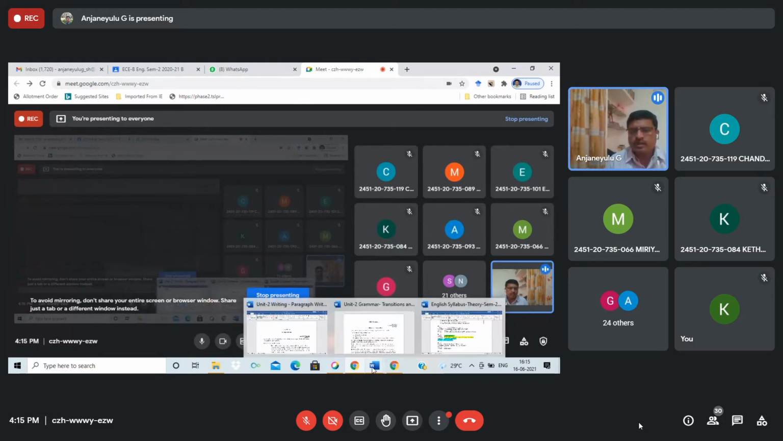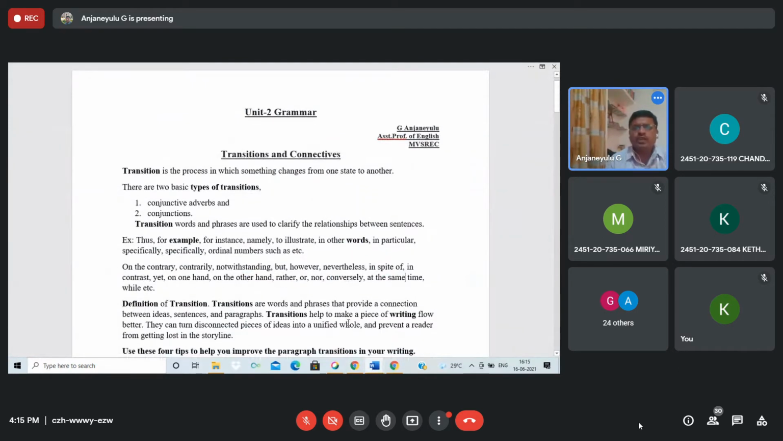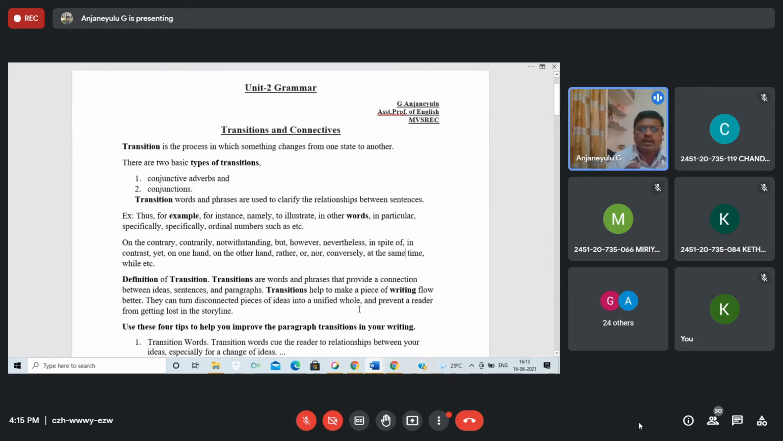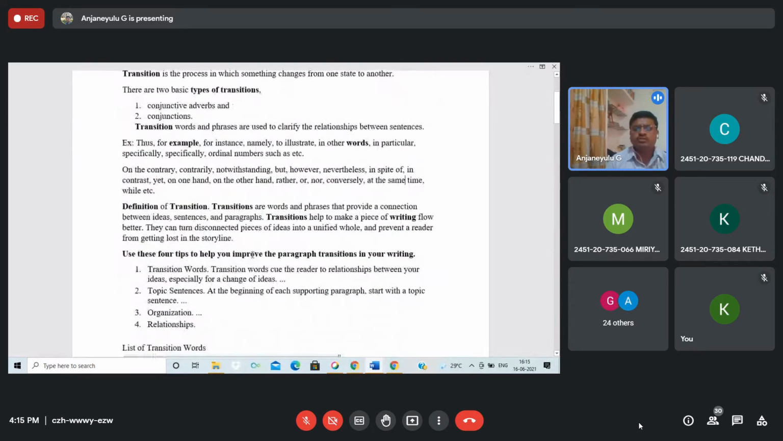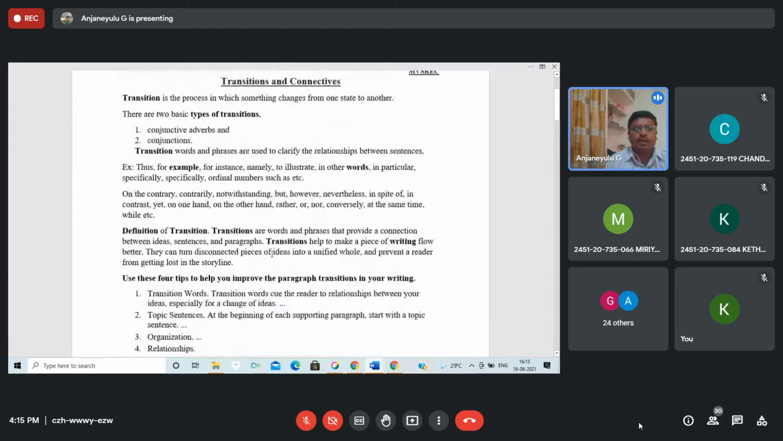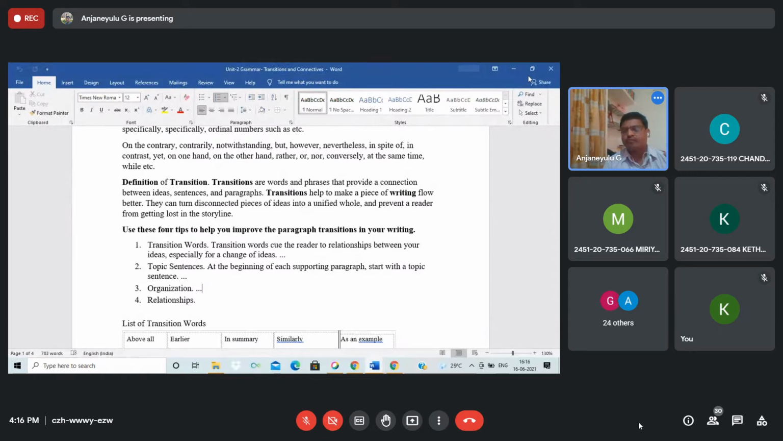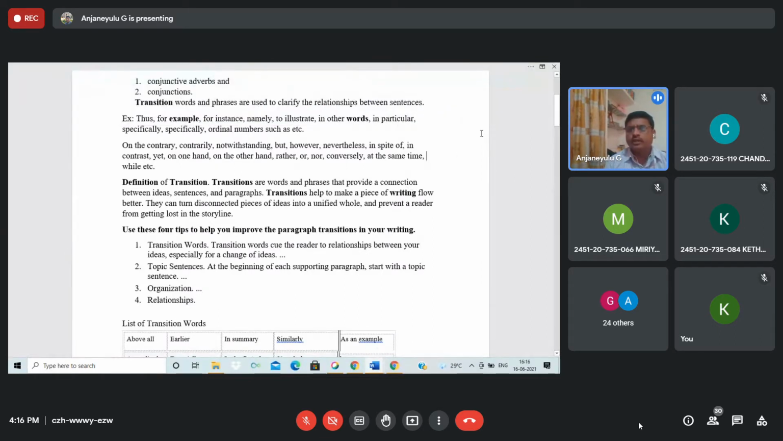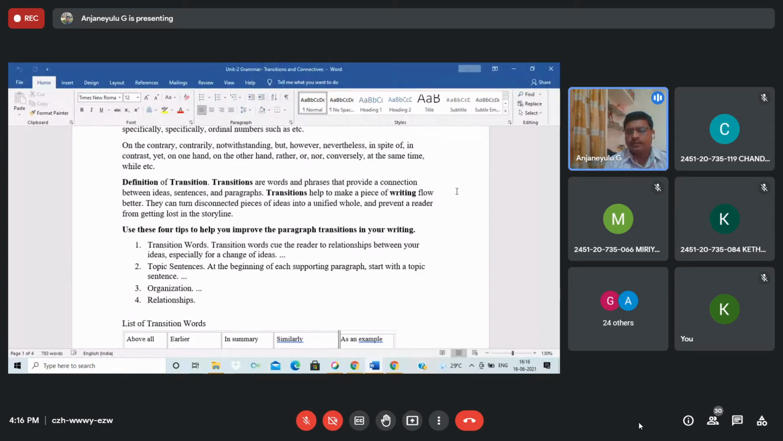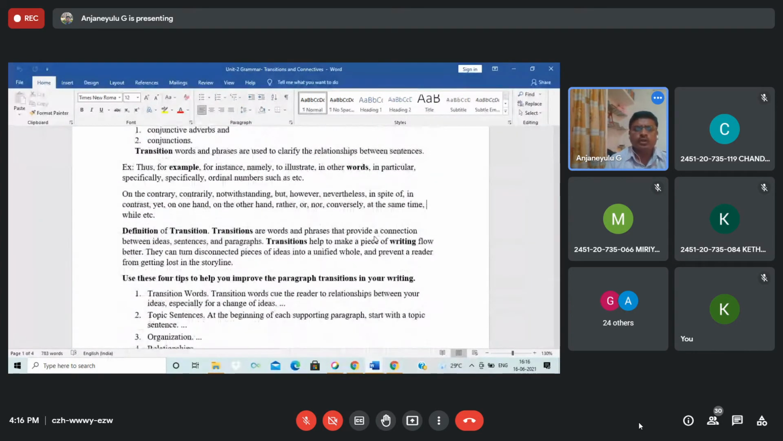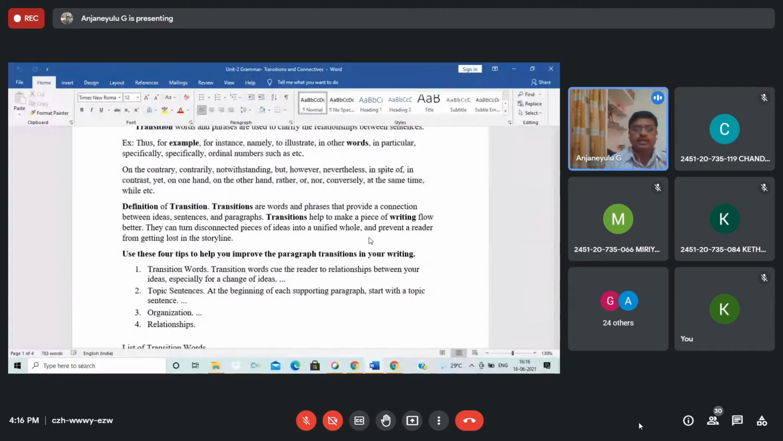See, dear students, have a look once again. The transitions and connectives. Generally, transitions are categorized as two types: conjunctive adverbs and conjunctions. Do you know what conjunction means? Conjunction is nothing but connecting the sentences or words in relation to whatever the meaning. But here, when you try to understand in these aspects, you try to see the meaning of that. How do you connect the sentences in these aspects?